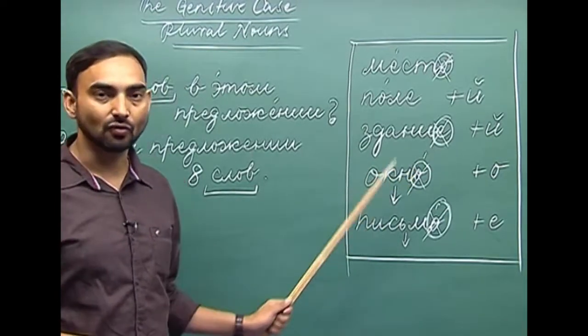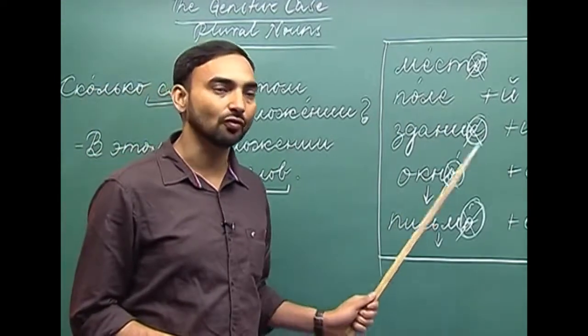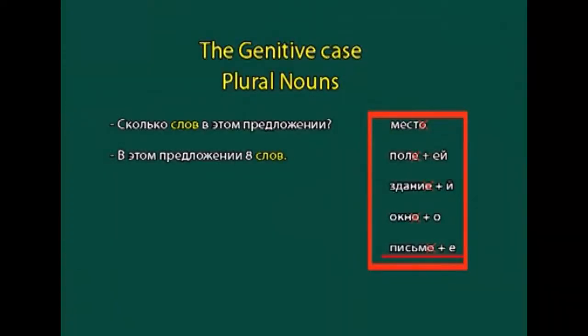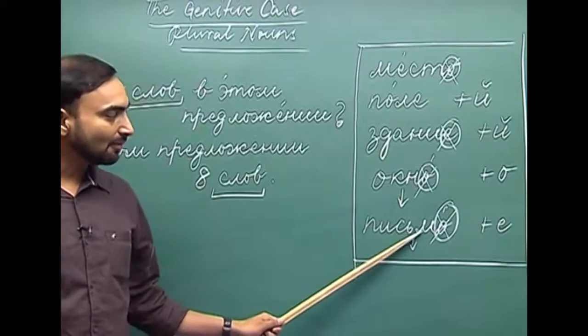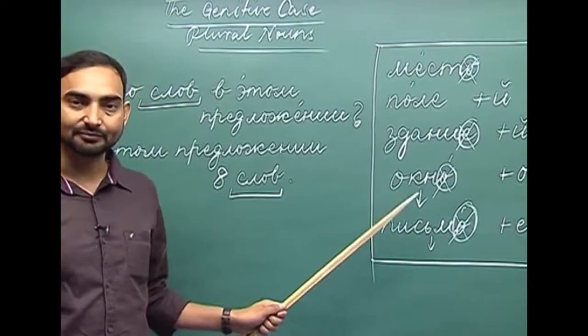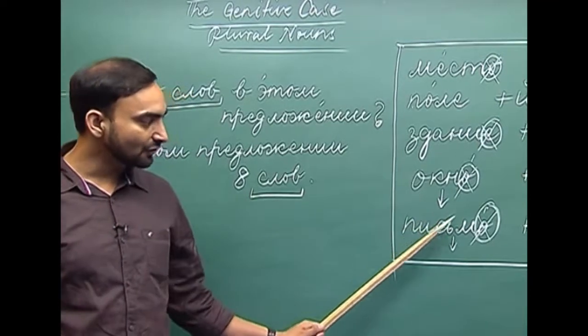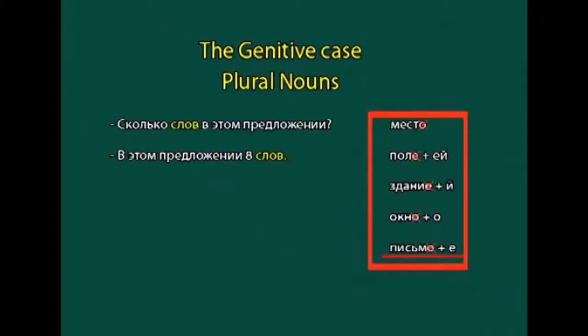Okan. So, okan will be the genitive plural form of akno. Similarly, when we add ye between m and s here, what do we get? Pisim. In pisim, one more thing you have to do is drop the soft sign.